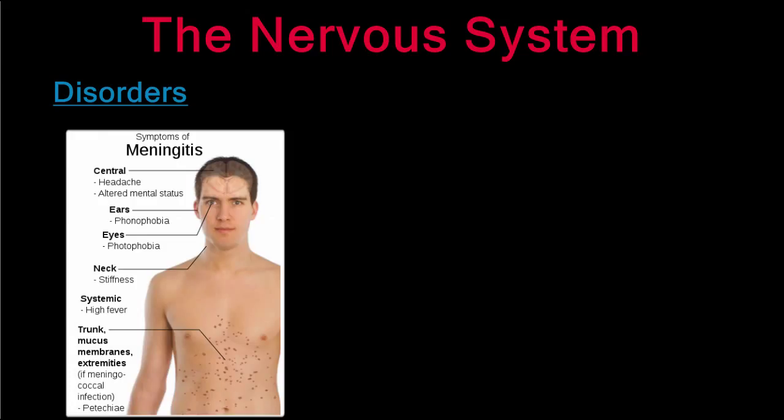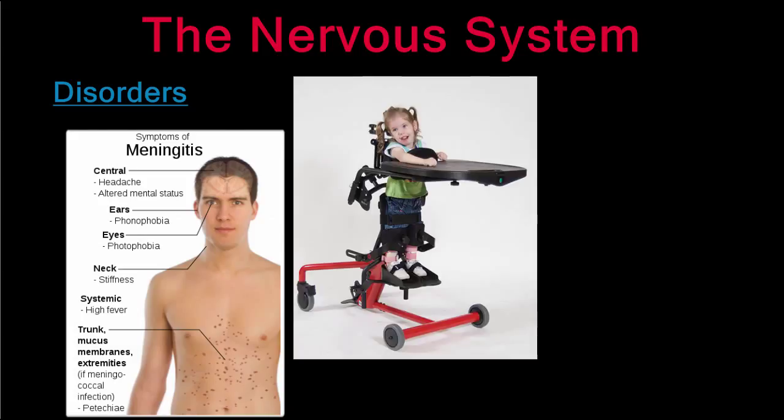Like any system, the nervous system is vulnerable to disease and disorders. Following are just a few examples. Meningitis is an inflammation of the meninges caused by a virus or bacteria. Symptoms include severe headache, stiff neck, high fever, and even death.